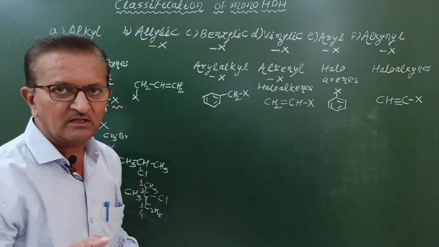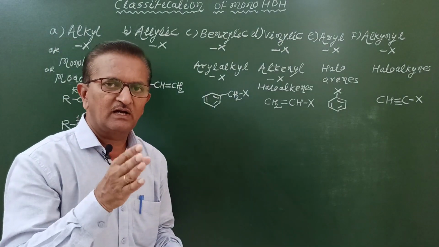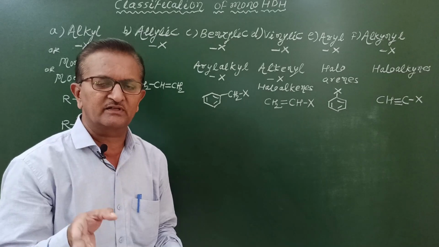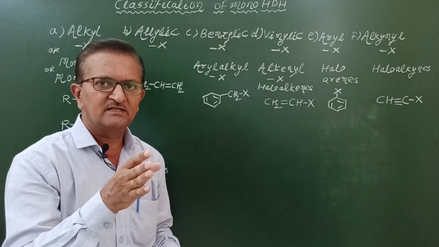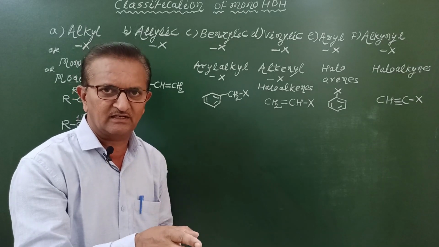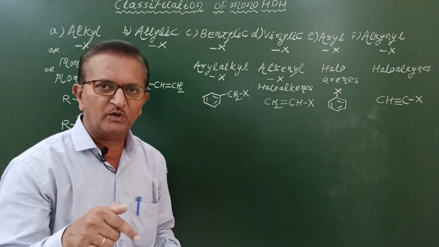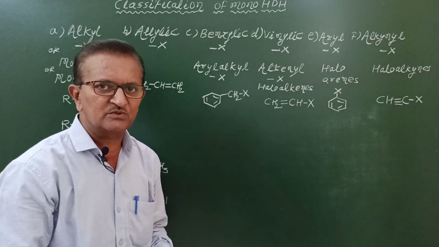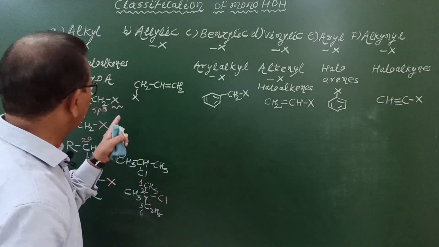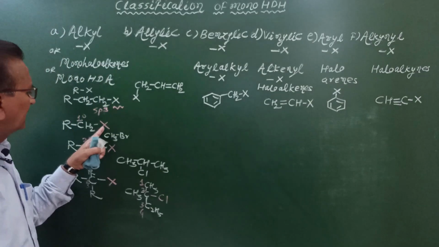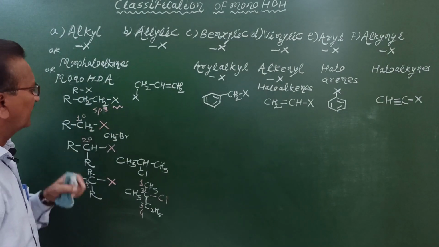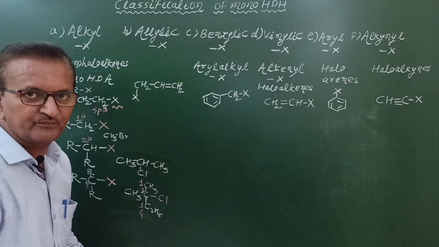So this is about the classification of alkyl halides. Alkyl halides are further classified as primary alkyl halides, secondary alkyl halides and tertiary alkyl halides on the basis of the type of carbon atom to which the halogen atom is bonded. And here, in all these examples, the halogen atom is bonded to an sp3 hybridized carbon atom.